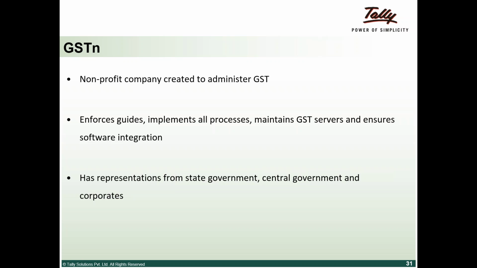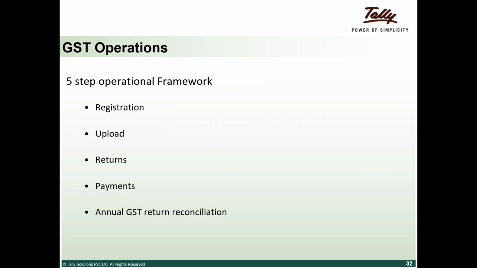Just to give you an example, this entire input credit that we've been talking about, unless two of us, say Shiv and I, transact, unless Shiv goes ahead and uploads his invoice and I sign off telling that I've received it, that transaction would not get complete under the input tax credit. So all these things have to happen in the background, which is what GSTN is enabled to do.